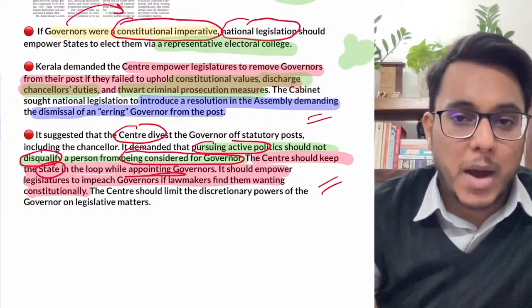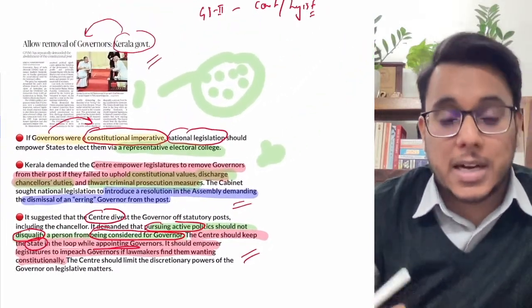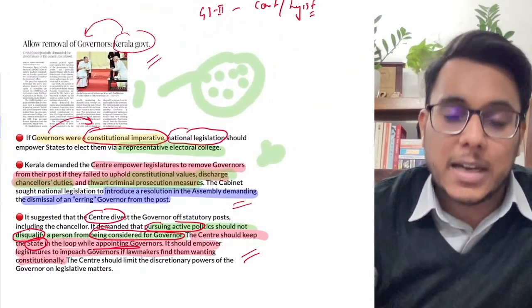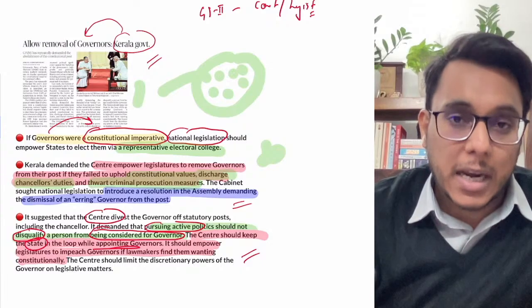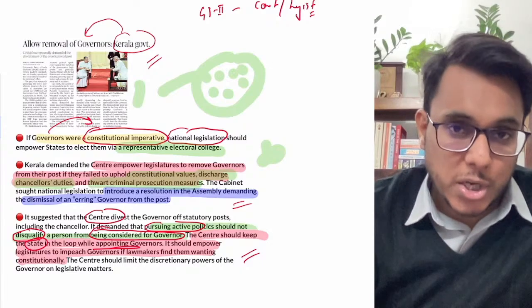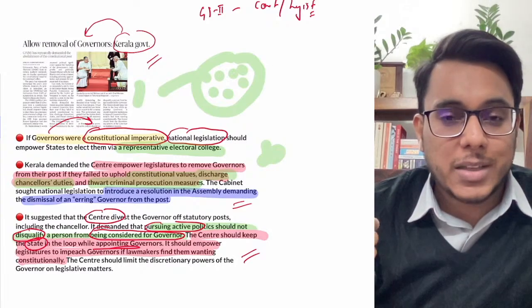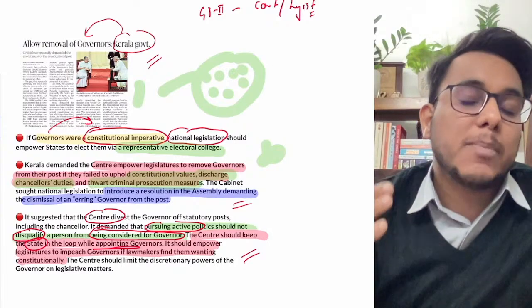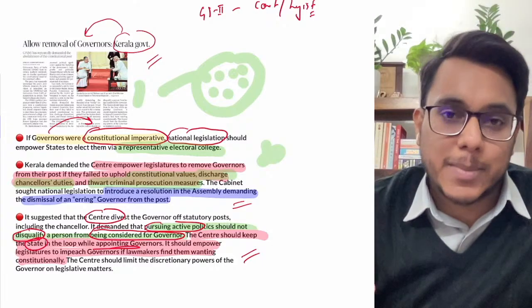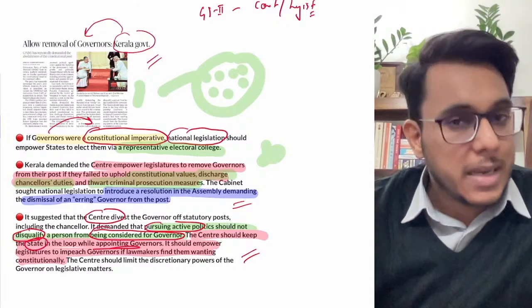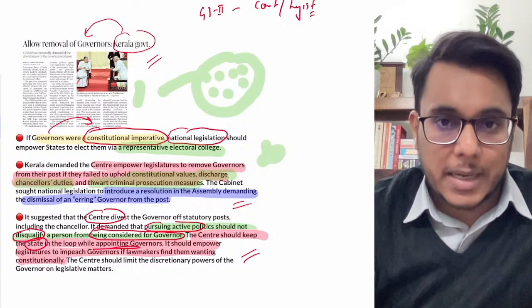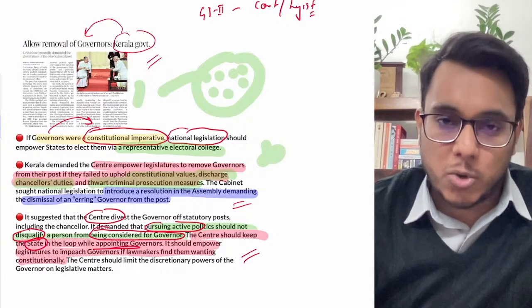So many powers with respect to the governor's conduct are being asked for by different governments, specifically the governments ruled by opposition parties, because of the tussle that is going on. Now understand this. To appoint the governor, there is a particular constitutional process. Though the process can be revised, that is a possibility envisaged in the Constitution of India.